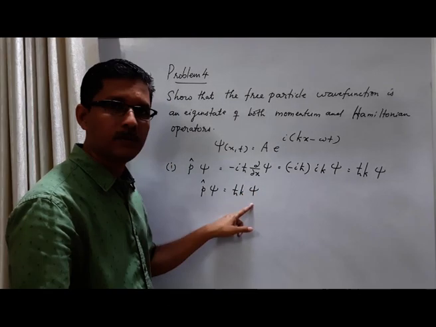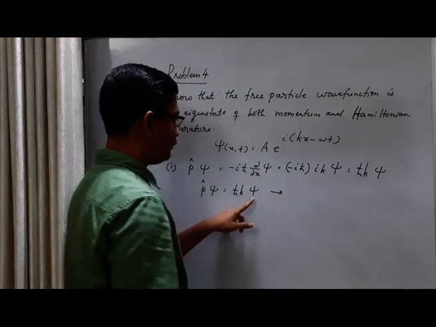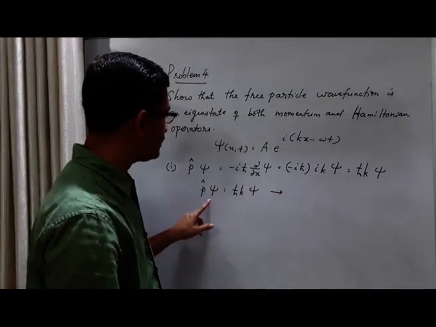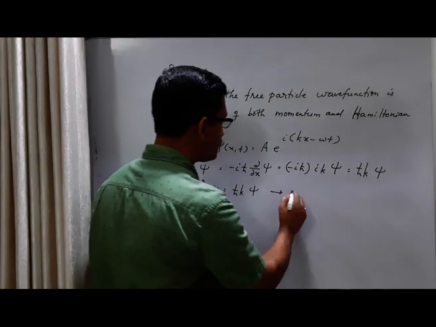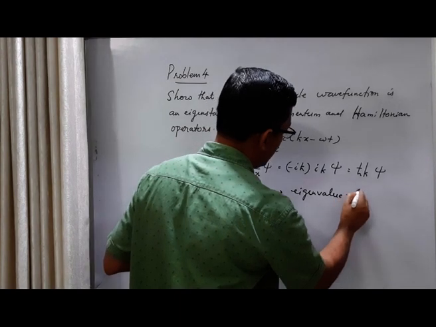This is an eigenvalue equation. So psi, the free particle eigenfunction, is an eigenstate of momentum operator corresponding to the eigenvalue h cross k.